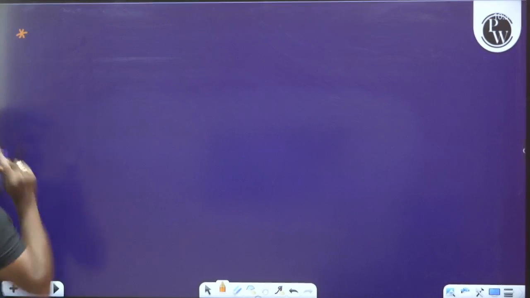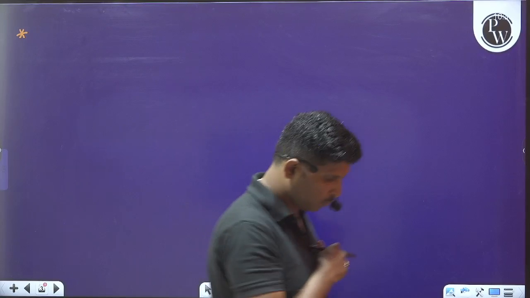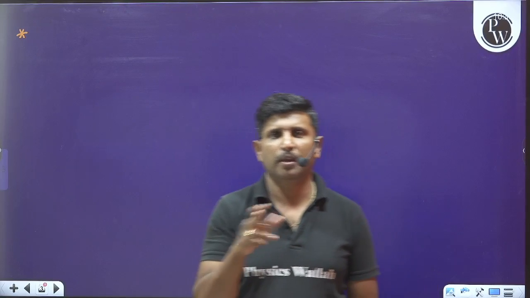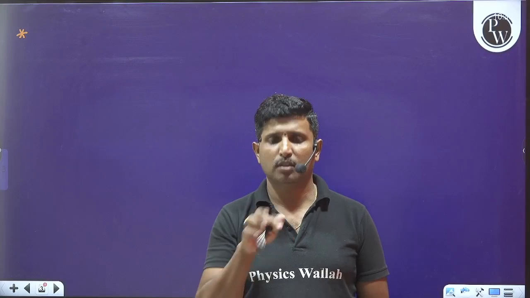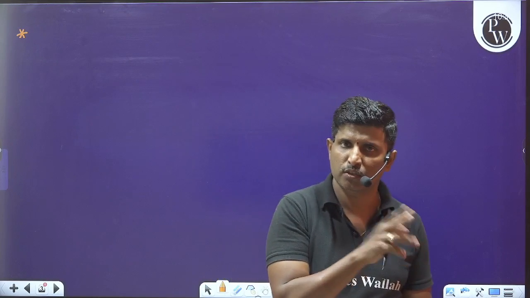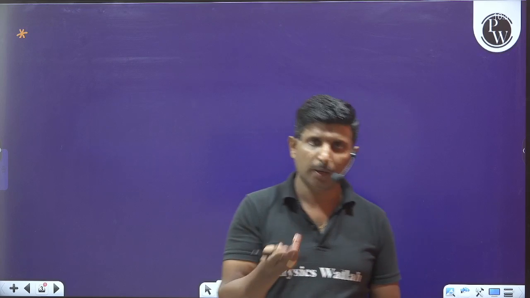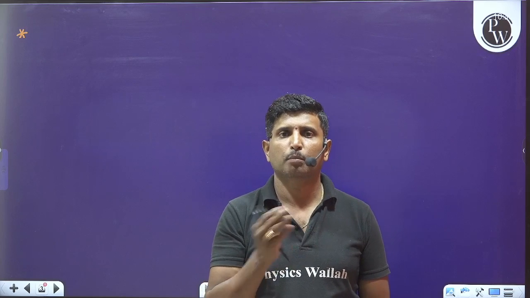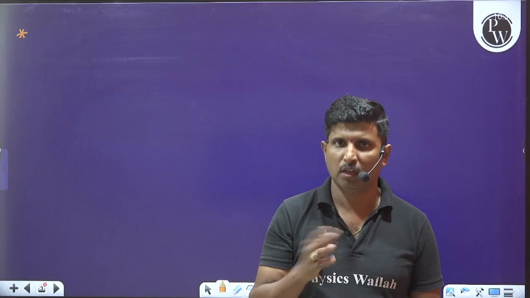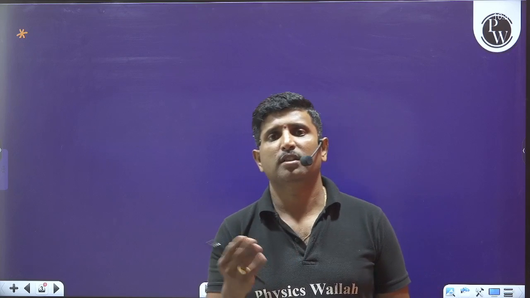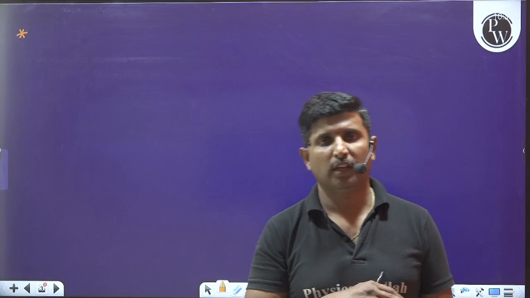Whenever we come to electrostatic potential and capacitance, majorly we have to discuss these important things: electrostatic potential energy and the work done, the dipole potential energy, polar and non-polar dielectrics, and the effect of dielectric.